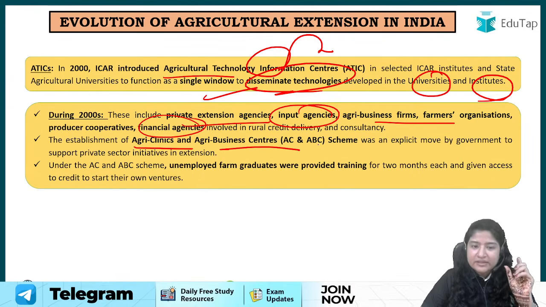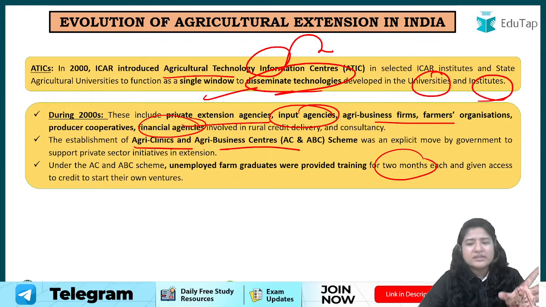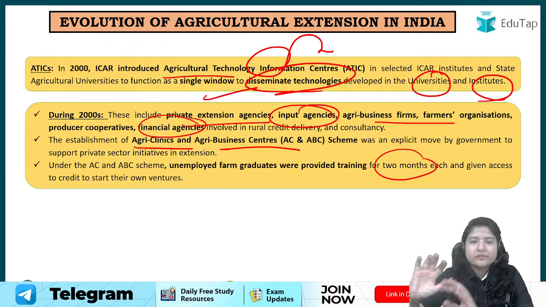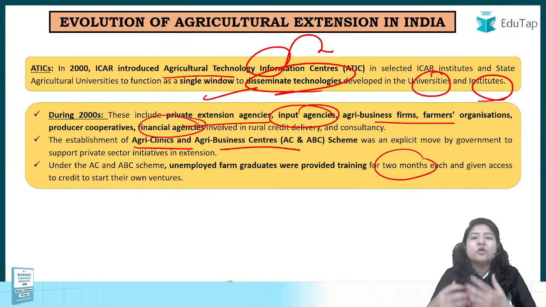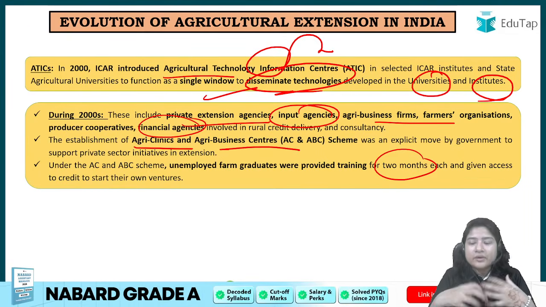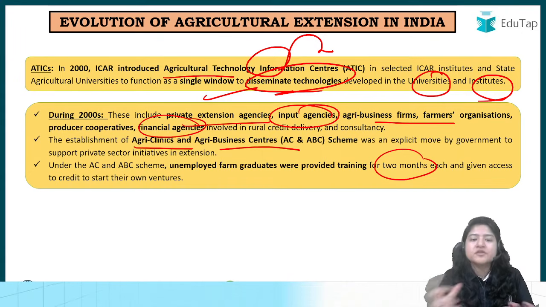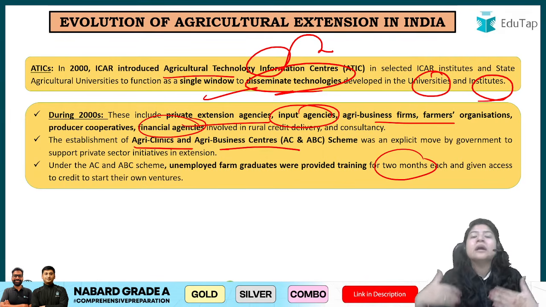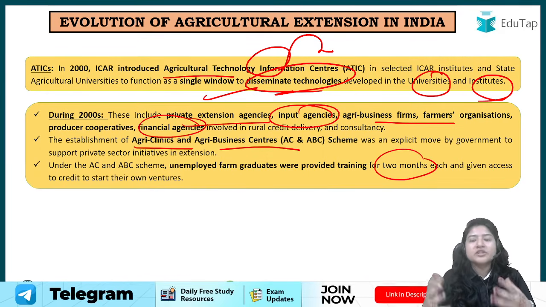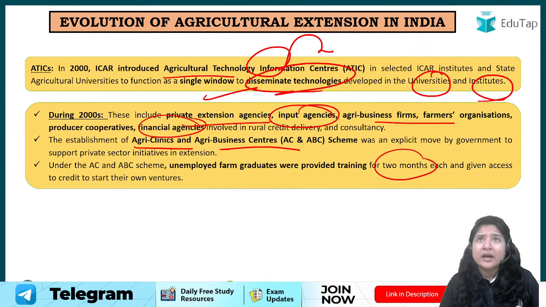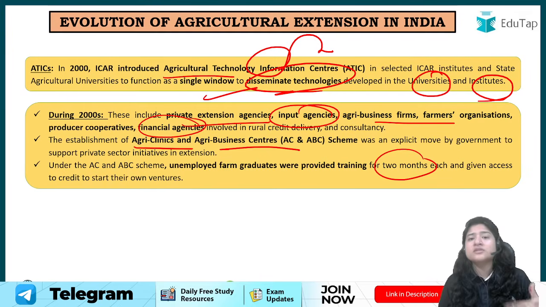And, you know, basically this scheme is around 2 months. Like you would have to stay there. All your states, they have certain centers where you are being trained for around 1-2 months. And in these 2 months you are being taught that with your agriculture degree, what are the self-employment opportunities you can have. So in that you can open agri clinics or agri business centers, where you can sell the products which are used in agriculture, like fertilizer, chemicals, etc. Because currently it's mandatory to have an agriculture degree if you want to sell fertilizers and stuff.